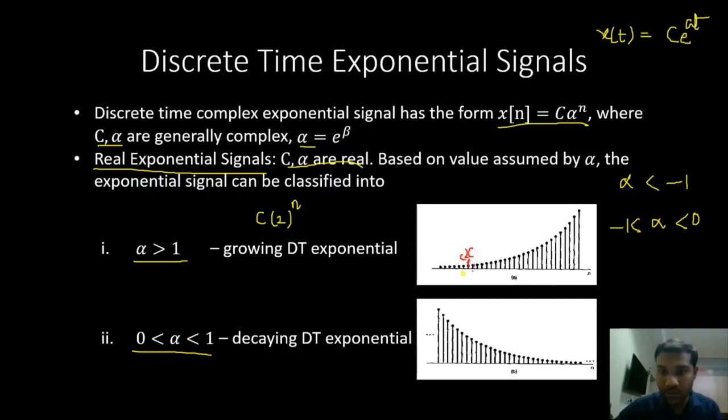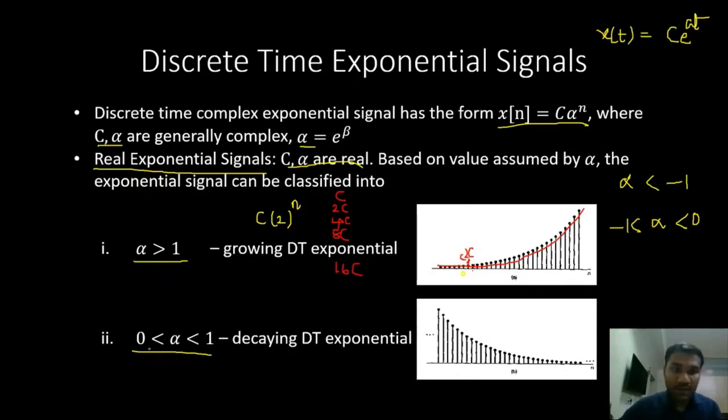Then what will the value of this one be? N is equal to 2, we get 4c. So c, 2c, 4c, then followed by n is equal to 3. So 8c, 16c. If you look at this, it keeps increasing exponentially. That is the case of alpha greater than 1.